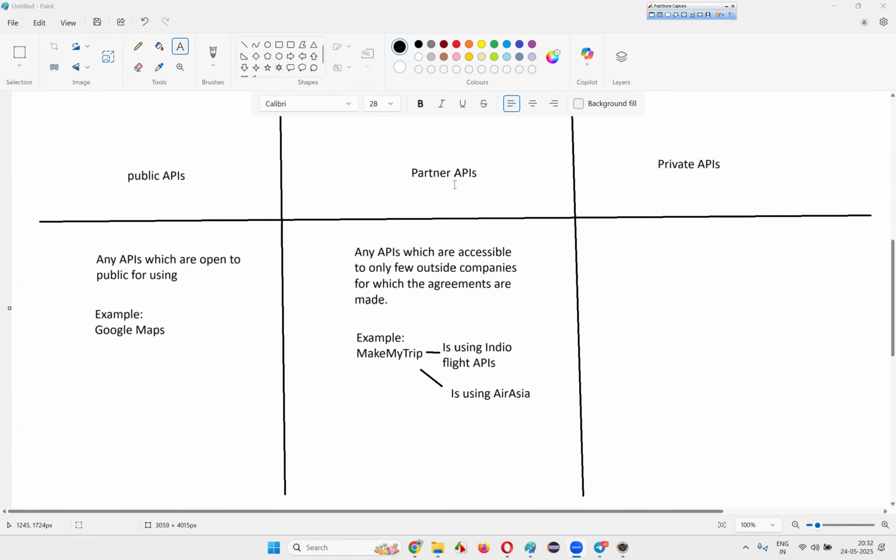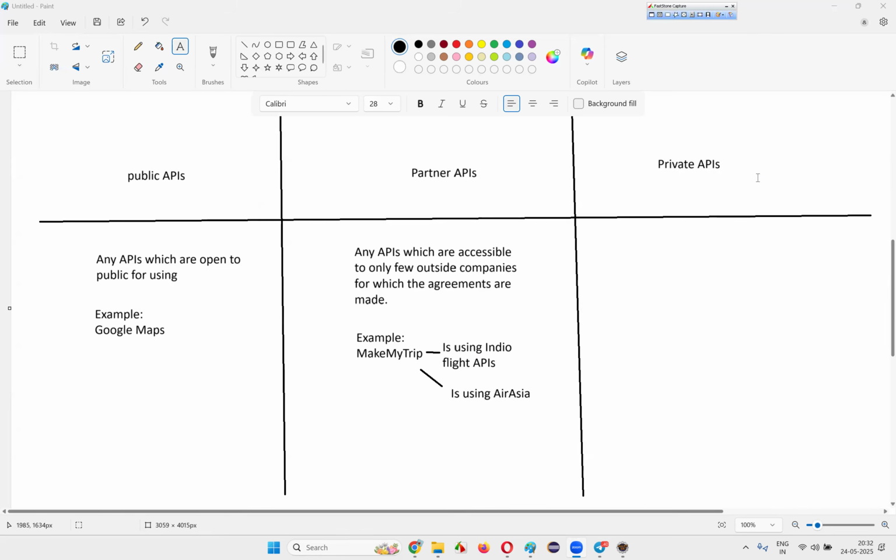Okay, so in that case, partner APIs. It's not open to the entire public. If I want to create a website and show the flight details of Indigo, it's not possible for me because I'm not a partner with Indigo. Only companies like MakeMyTrip and EaseMyTrip, who are partners with these flight companies, can do that. We cannot do it.